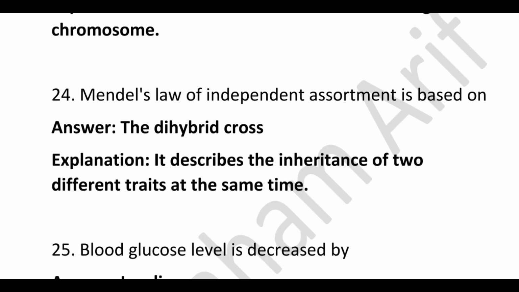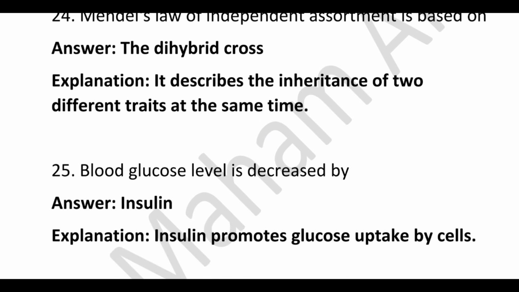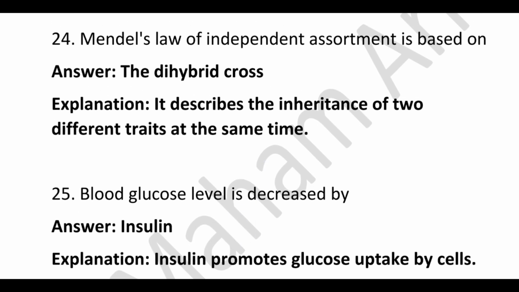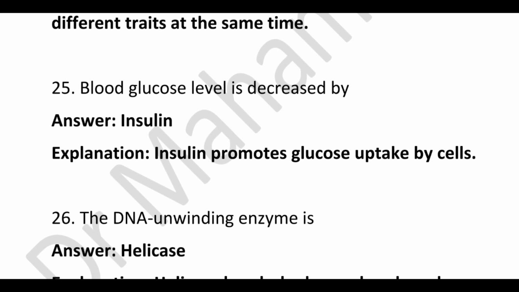Mendel's law of independent assortment is based on? Correct answer is the dihybrid cross, because it describes the inheritance of two different traits at the same time. Blood glucose level is decreased by? Correct answer is insulin, because insulin promotes glucose uptake by the cells.